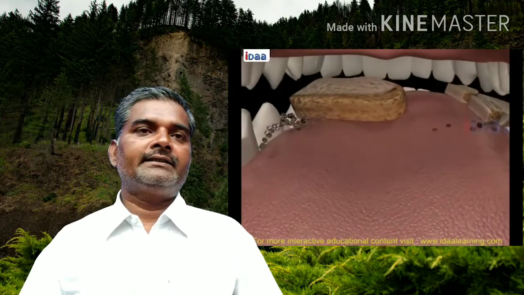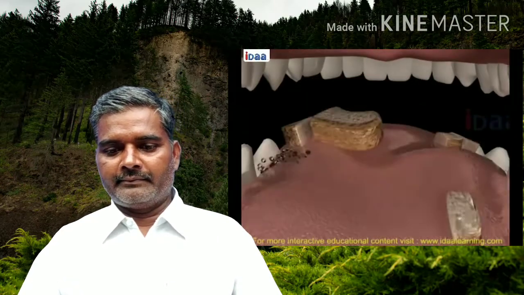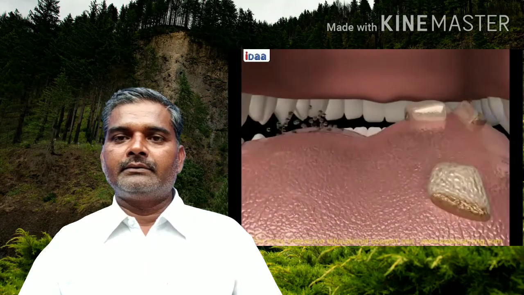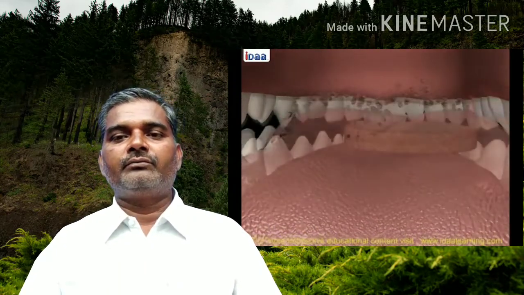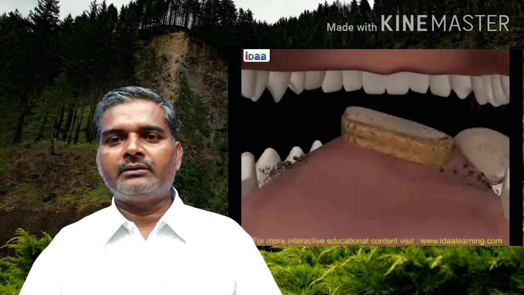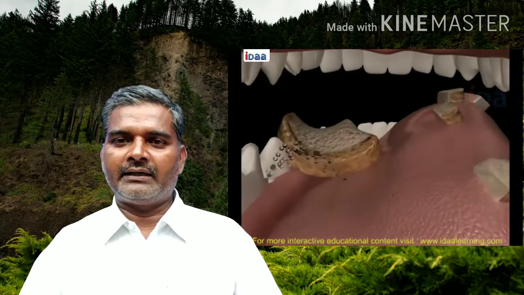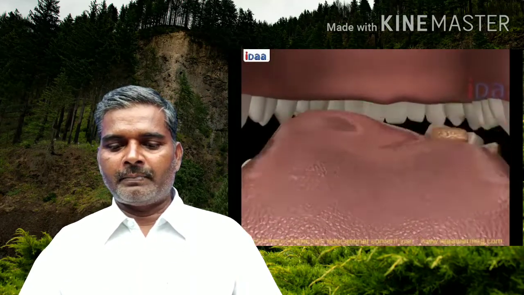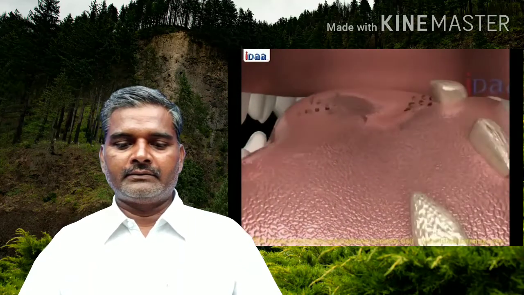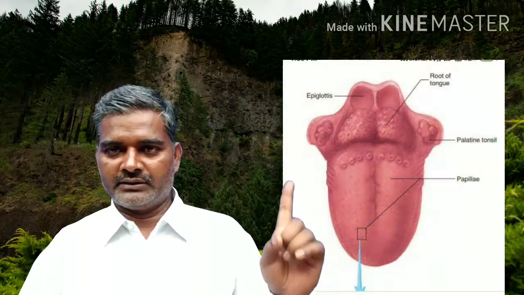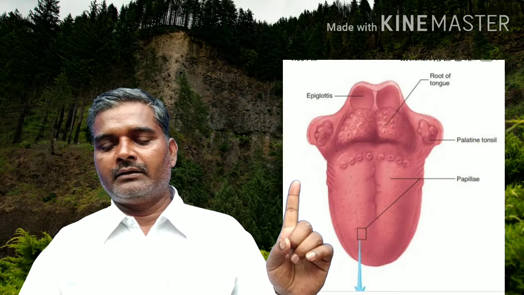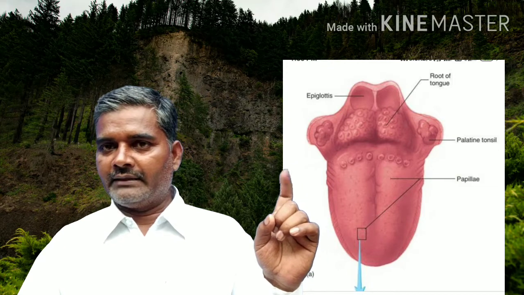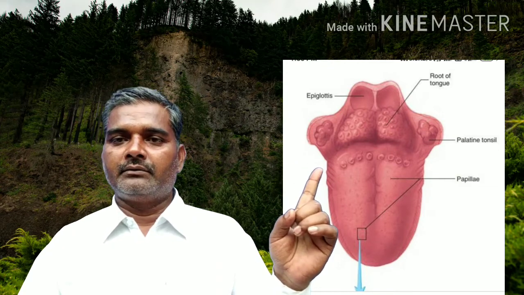See, the tongue is the main organ of taste. You can taste food with the help of tongue. Without tongue you can't taste that is sour or sweet or bitter taste of food. So, different sets of taste buds. You can see different taste, and you can taste by these taste buds.